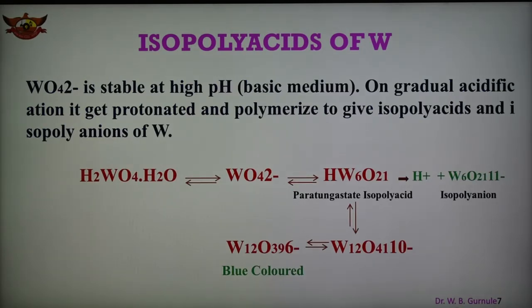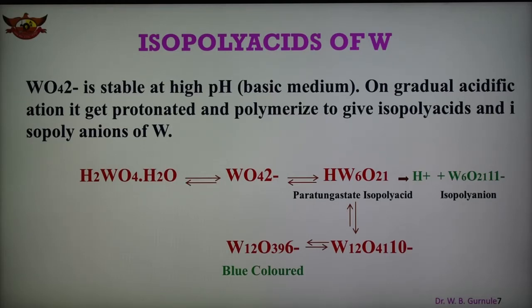Similar to molybdenum, tungstate WO4 2- is stable at high pH, that is in basic medium, but on gradual acidification it gets protonated and polymerized and forms the isopolyacid and isopolyacid anion of tungsten.